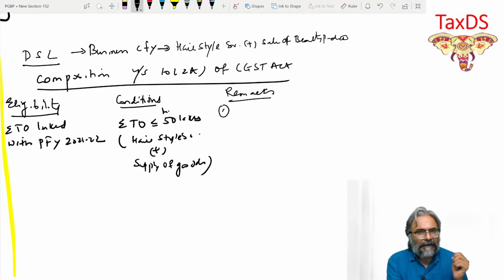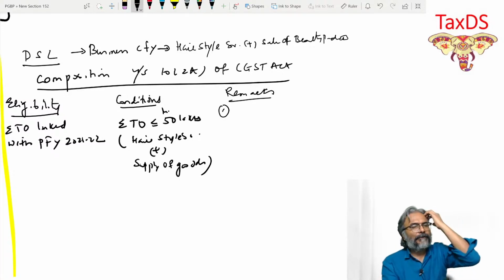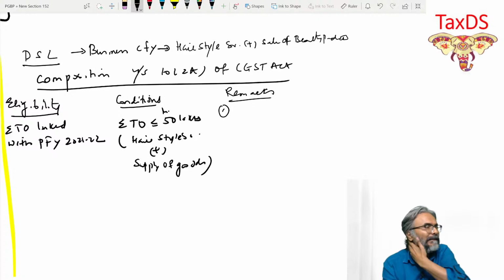Now, as far as the remark is concerned, students, when you write about the remark, the two particular points that you have to write in the remark side. What are the two particular points that you will write in the remark side?